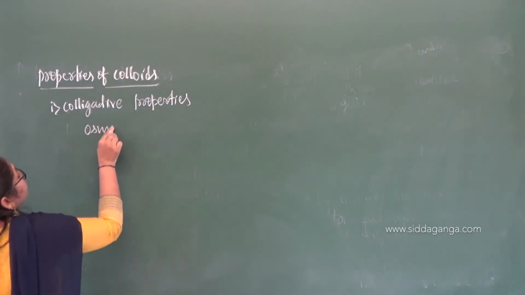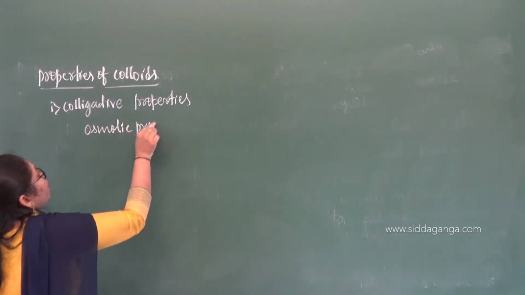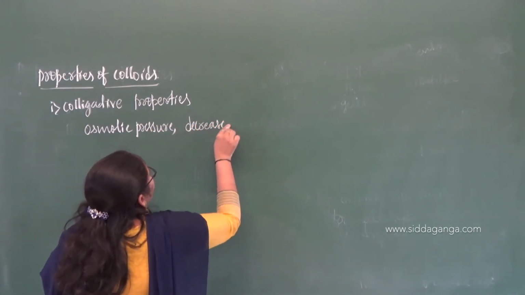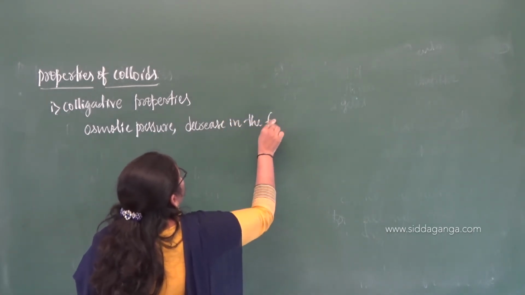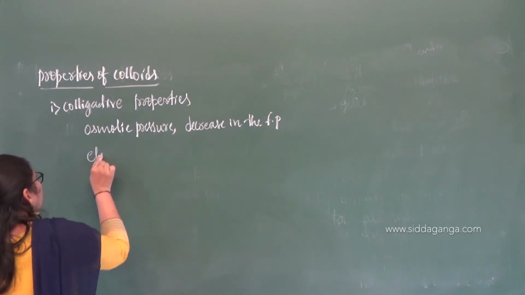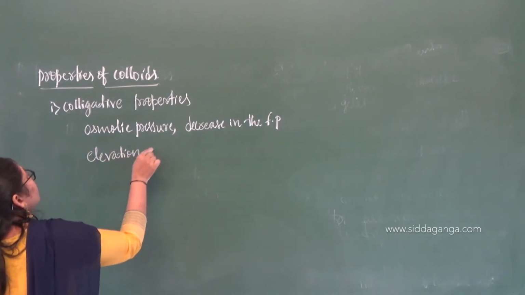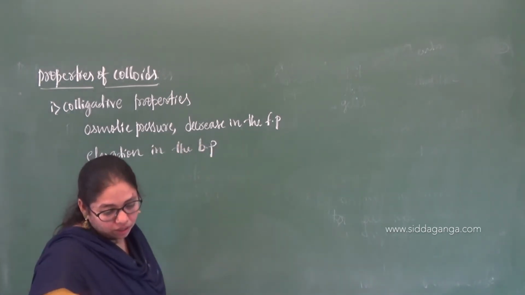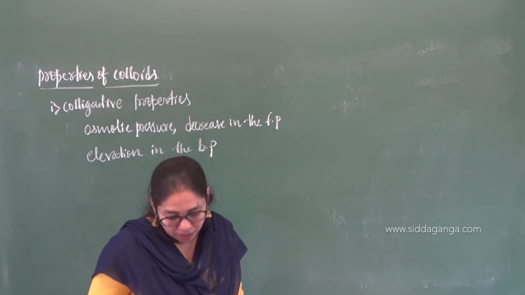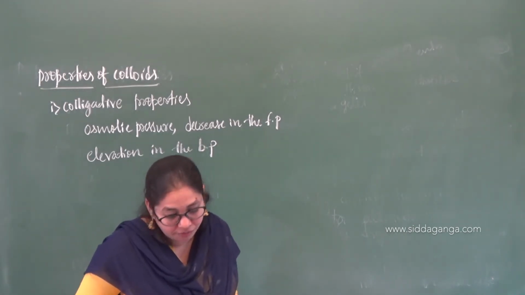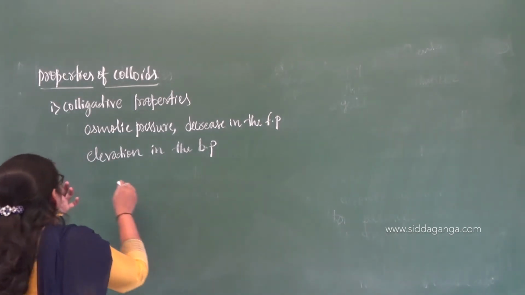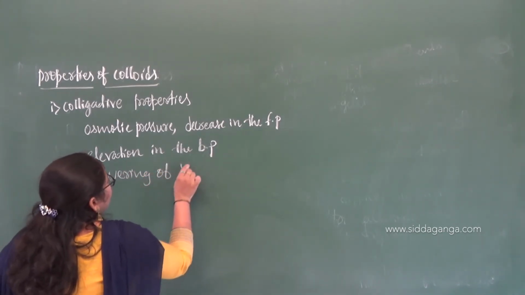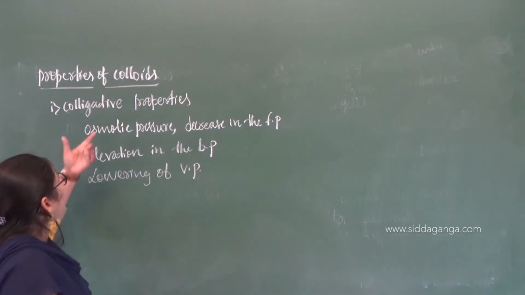Osmotic pressure, decrease in the freezing point, elevation in the boiling point, and lowering of vapor pressure. All these are called colligative properties.